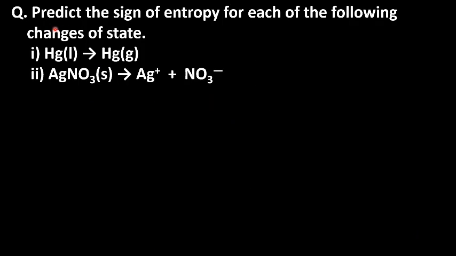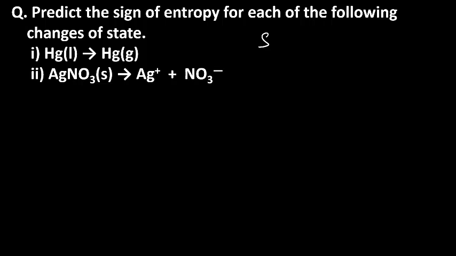Now let us do a problem. Predict the sign of entropy for each of the following changes of state. Liquid mercury changes to vapor. Solid silver nitrate dissolves in water to release respective ions. And gaseous iodine. Now we know that entropy is the randomness.